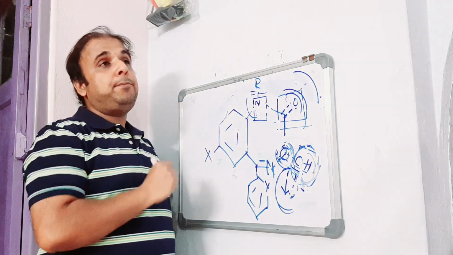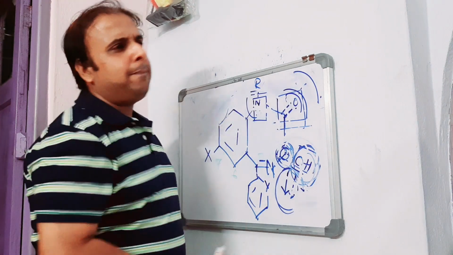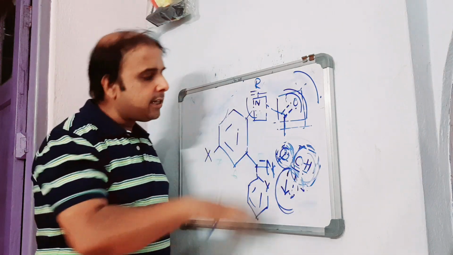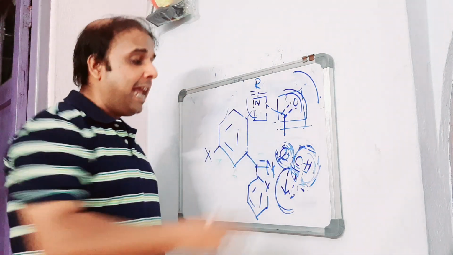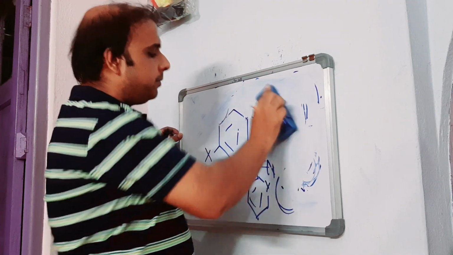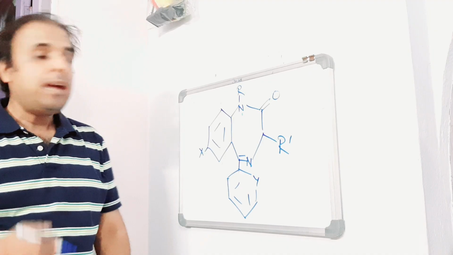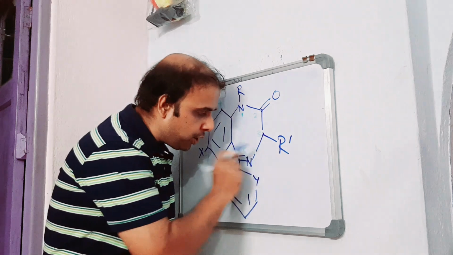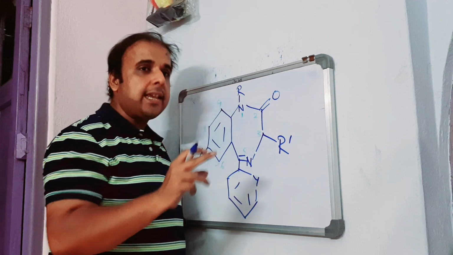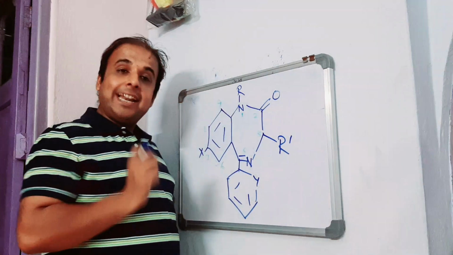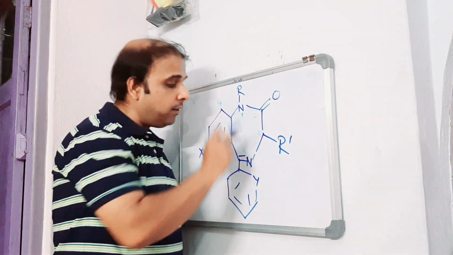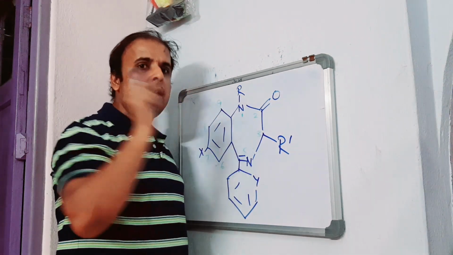Why? Because we have to take the advantage of the potency. That means in the condition which demands an increase in potency, not the duration of action, we'll opt for those drugs which have hydroxyl groups at position 3. Okay, so we are done with this also. Now let us move to the next point, that is position 4. Here also we need a nitrogen. That means we need 2 nitrogens and both form a part of the ring system. And that is why the name itself suggests benzodiazepine, to be more precise and specific, 1,4-benzodiazepine. That means first and fourth position should have nitrogen.